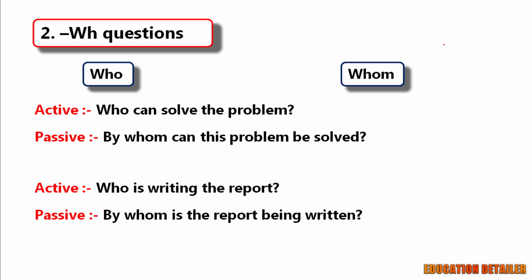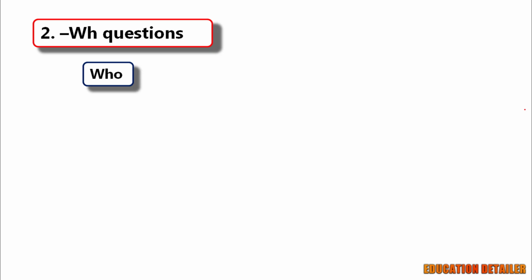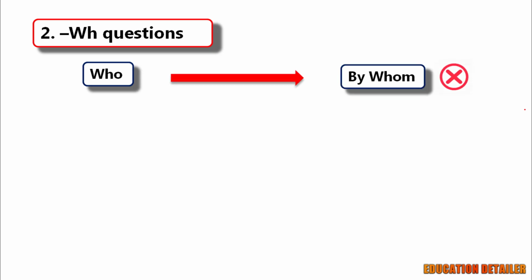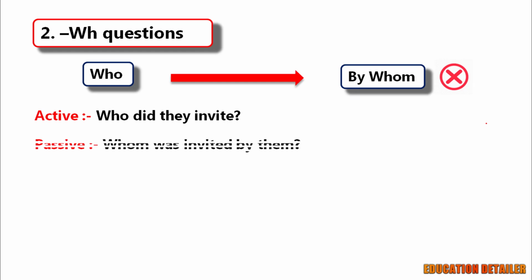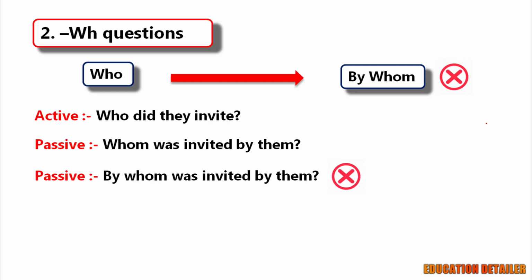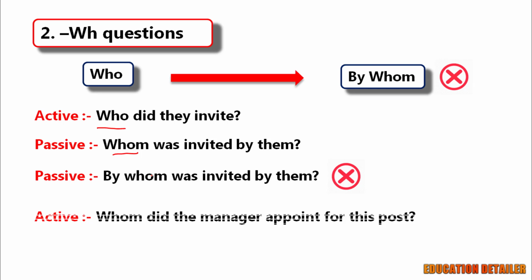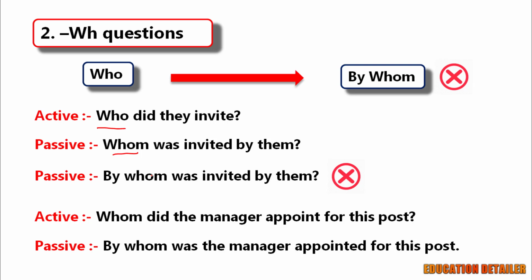But remember, in some cases, who does not change to by whom. Who did they invite? Whom was invited by them? Not by whom was invited by them. Here, who is not the subject. It is the object. In this case, who becomes whom in the passive voice. Another example started with whom. Whom did the manager appoint for this post? By whom was the manager appointed for this post?